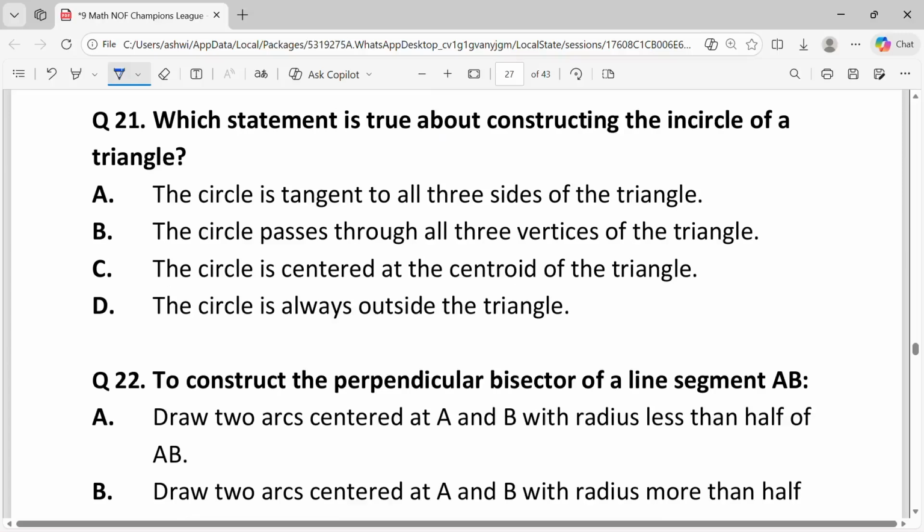Question 21. Which statement is true about constructing the inner circle of a triangle? Answer is option A. The circle is tangent to all three sides of the triangle. The inner circle of a triangle is defined as the largest circle that can be inscribed within the triangle such that it touches all three sides. The center of the inner circle is the incenter, which is the intersection of the angle bisectors of the triangle.